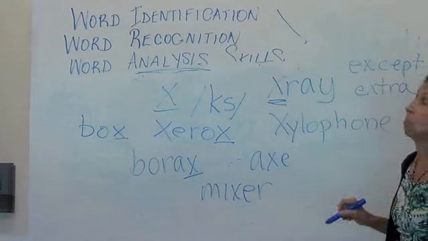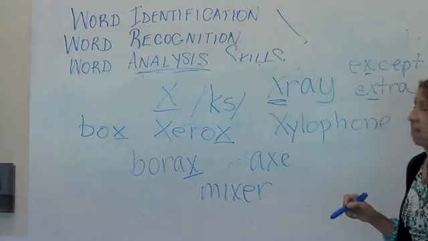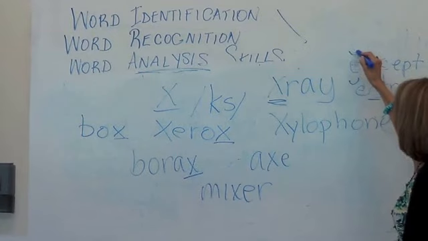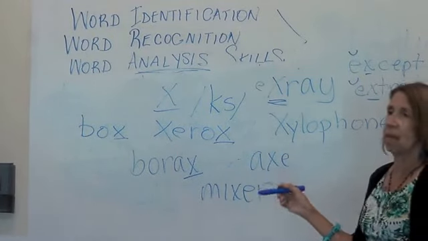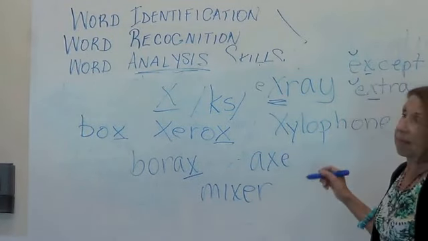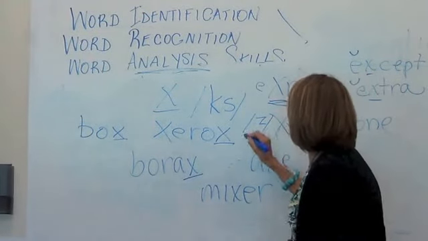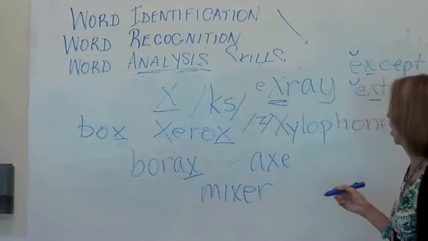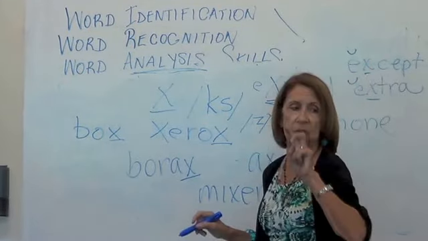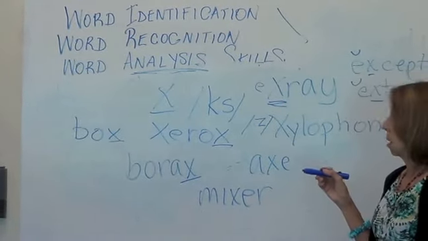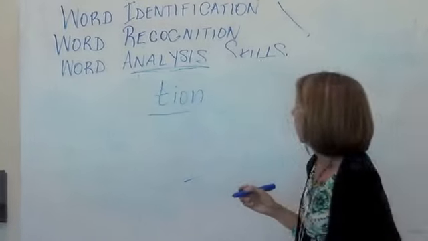So it says its name. Sometimes it needs help from that shorty, doesn't it? So X can sound like X, or X can sound like a Z, like it does in xylophone and Xerox. Xerox has the two sounds of X, the Z and the X.